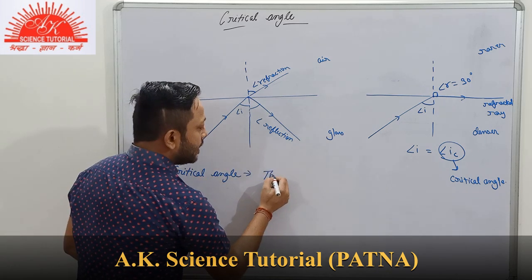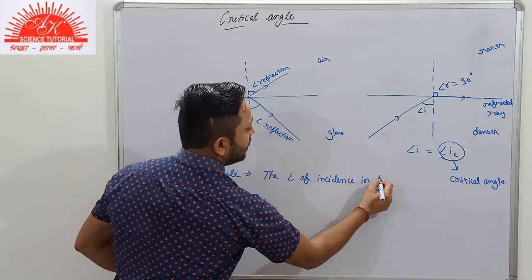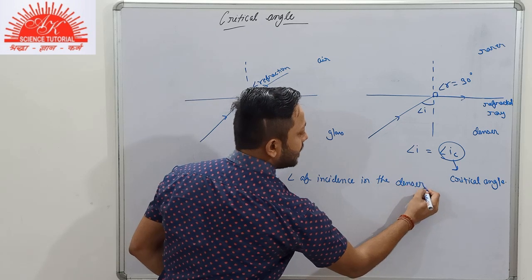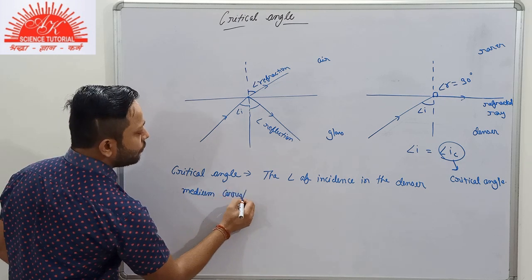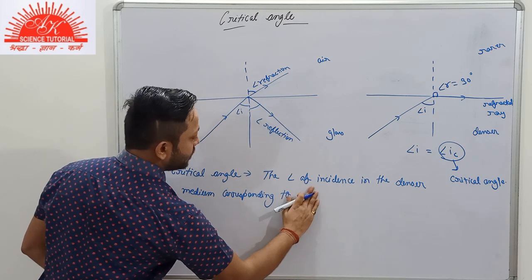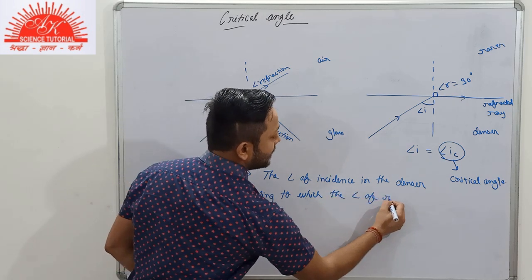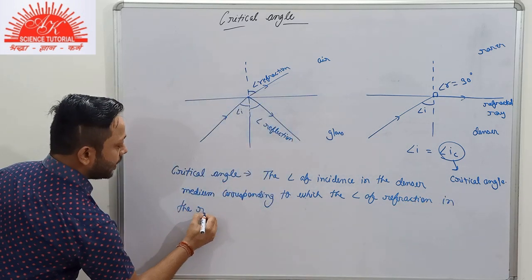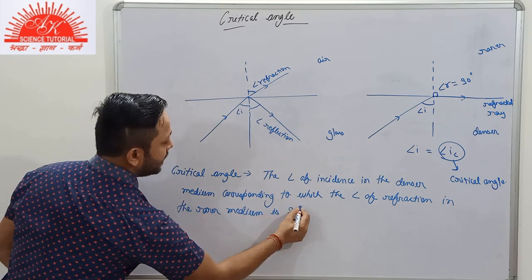Critical angle: the angle of incidence in the denser medium, corresponding to which the angle of refraction in the rarer medium is 90 degrees.